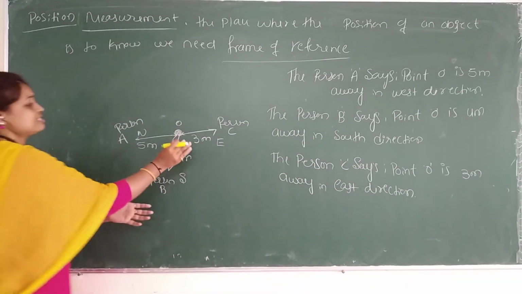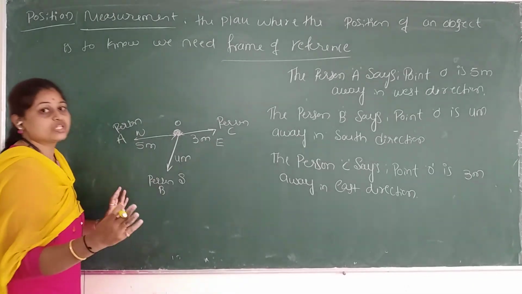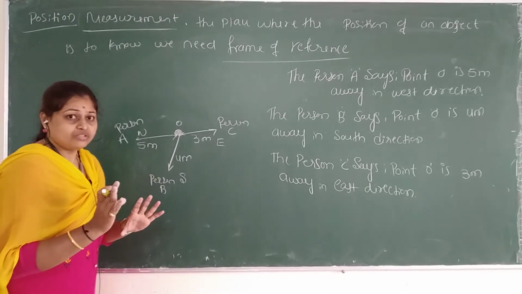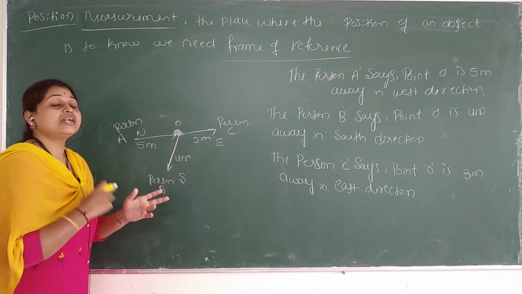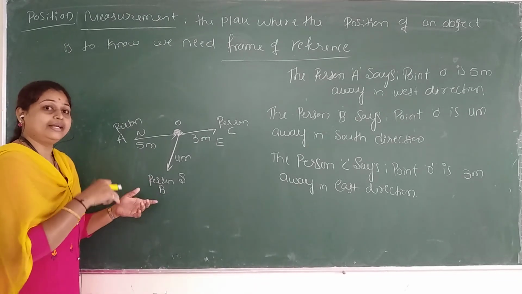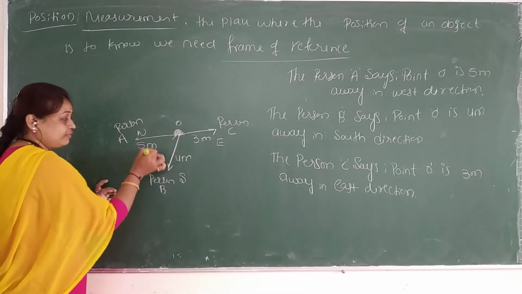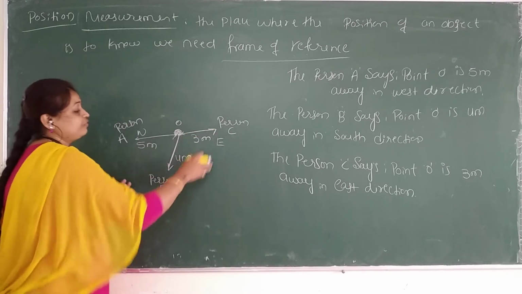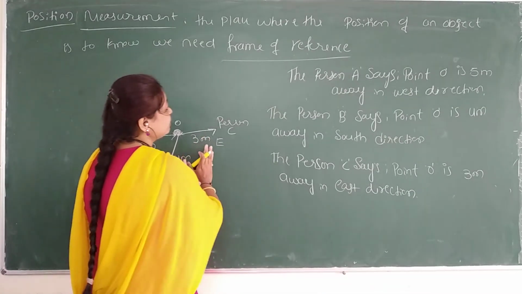Simple. I took one object and 3 observers, and all 3 observers are giving different observations, but they are correct. How? Based on their position, with respect to their distance, how far they are, along with the directions. It is right only. So those statements are written here.